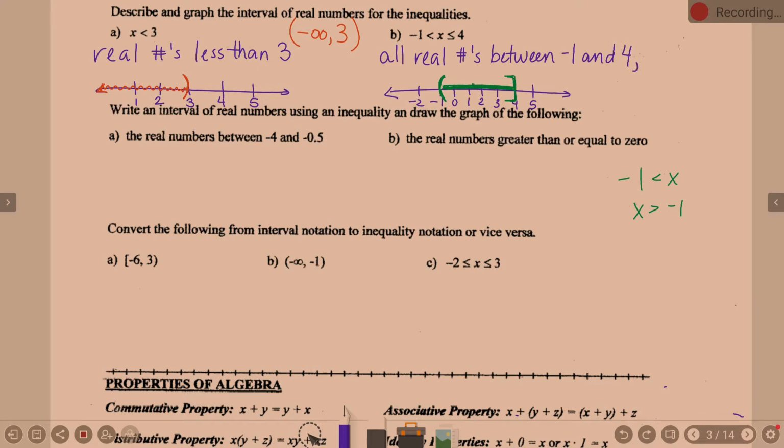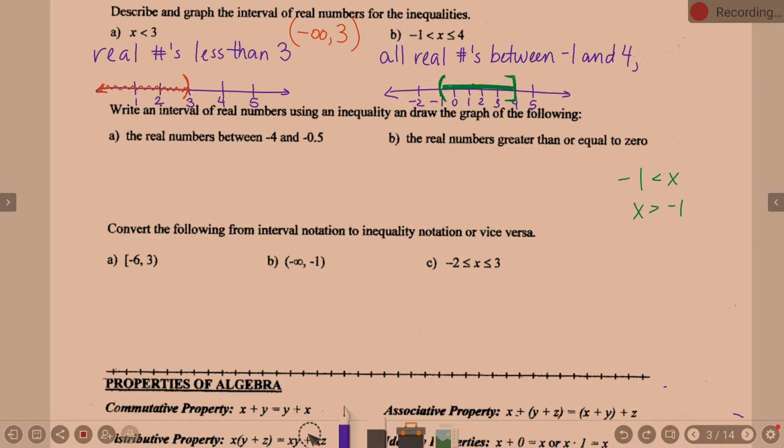Now, if I'm officially going to put this in words, I've got to talk about the endpoints. Does it include -1 or exclude -1? Does it include 4 or exclude 4? At -1 it's not equal to, so it excludes -1. At 4 there is an equal to sign, so it includes 4.